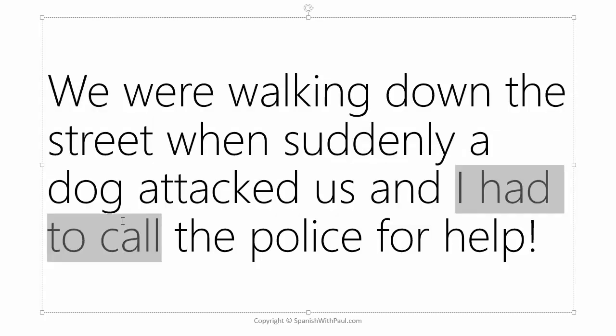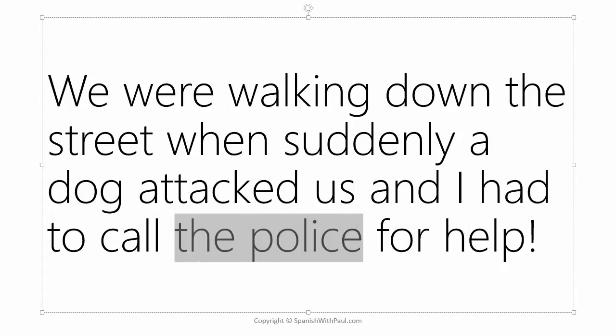And I had to, this one is tricky. It's not I was having to call the police, but I had to call the police in that moment. That's a dot. This is also a handle, right? To have to, but it's in the past as a dot. So it's tuve que llamar a la policía. There was another thing.